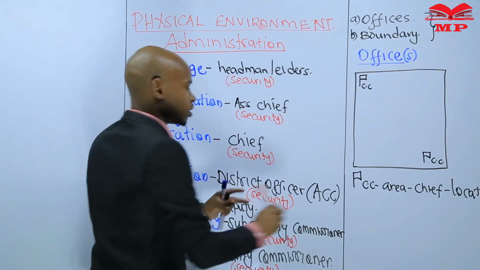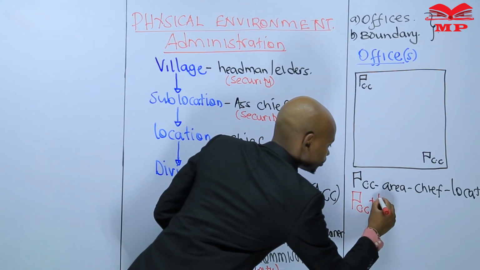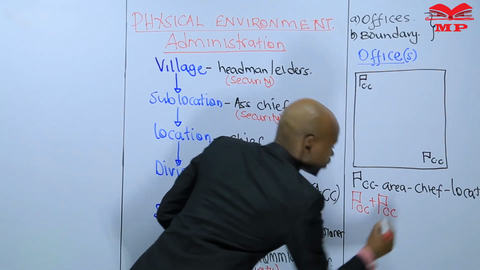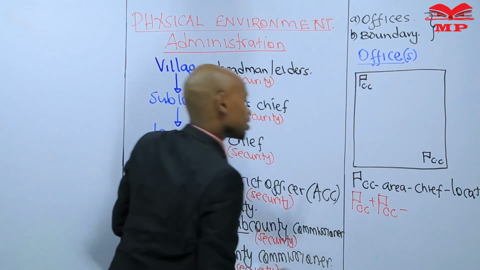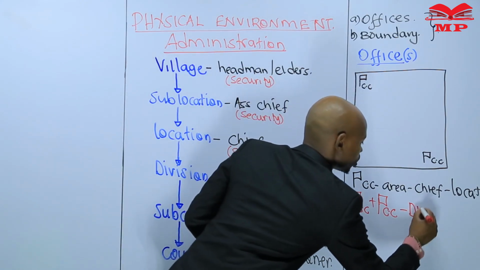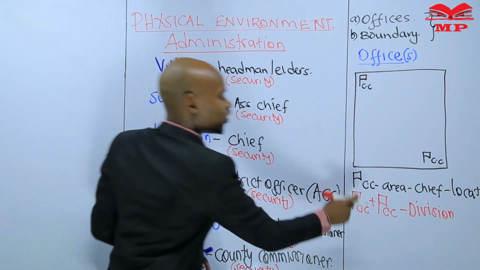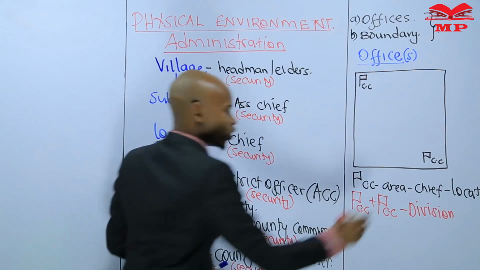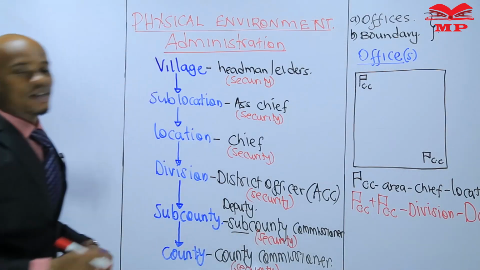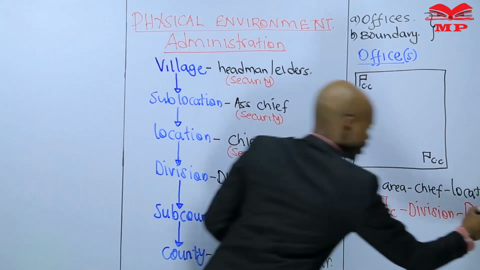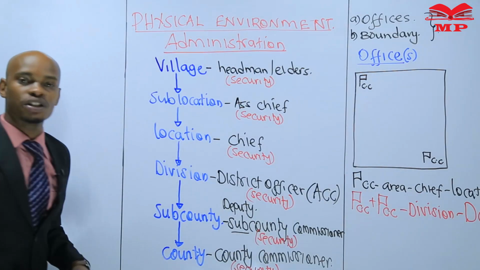What if there are 2 chief camps? A chief camp plus a chief camp, that means that area is a division. Who is the head of a division? A DO. Or in the due dispensation, ACC, Assistant County Commissioner.